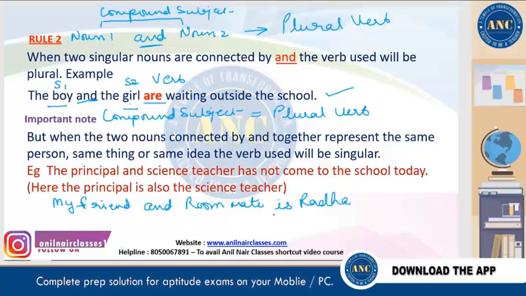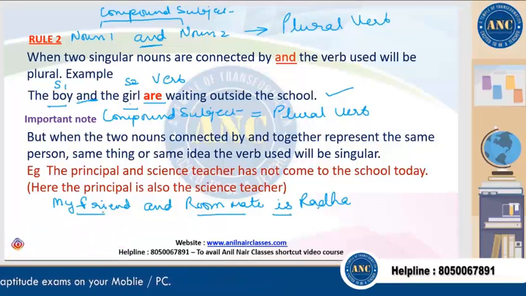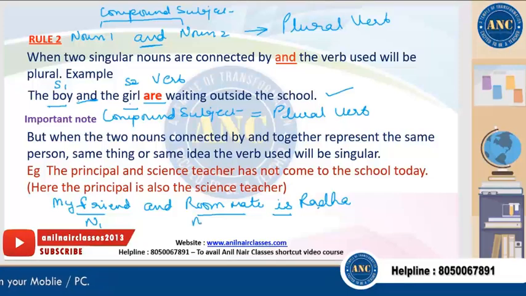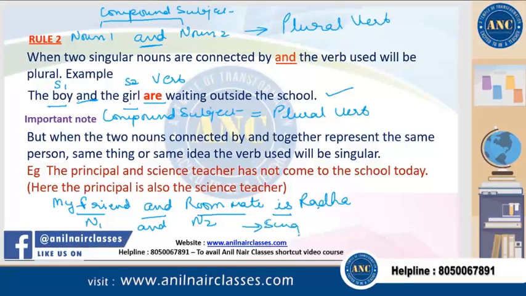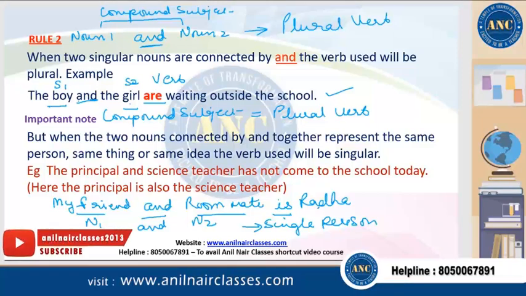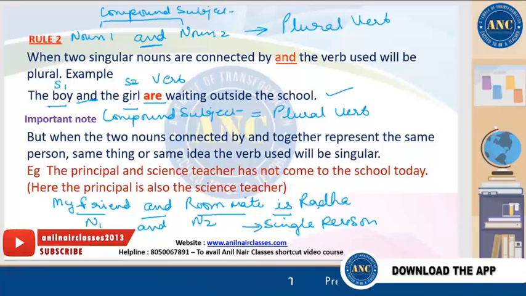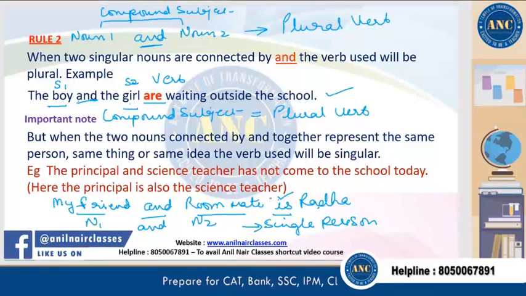Right? Now, who is my friend? Radha. Who is my roommate? Radha. So, you have two nouns, noun 1 and noun 2. They are joined with and, but then they are referring to a singular person, right? So, they are referring to a single person. Who's that single person? Radha. Radha is only my friend. Radha is my only roommate. We are not referring to two different people, right? We are referring to only one single person. So, the verb is correct.